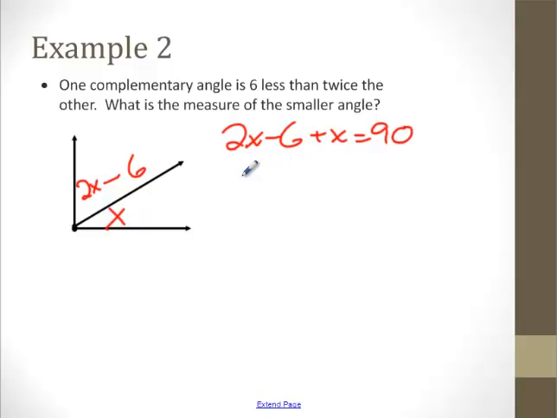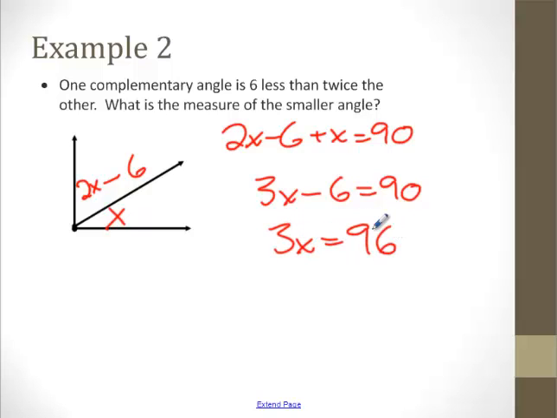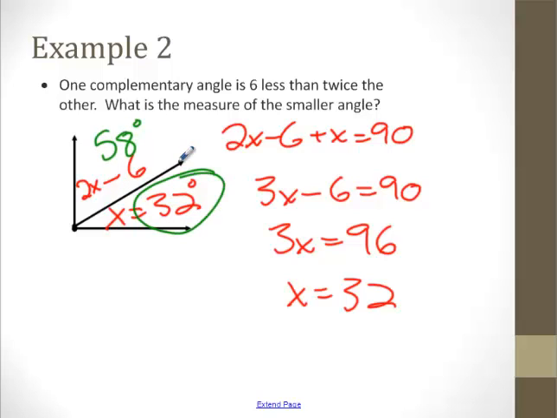So, they're complementary, which means they add up to 90 degrees. I'm going to combine like terms and work through this as quick as you can, as comfortably as you can solving. And then you divide by 3. When you divide by 3, you get x is 32. The measure of the smaller angle, we know that one's going to be 32. I'm going to plug it back in just to make sure. 2 times 32 minus 6. That one we get to be 58 degrees. So the smaller angle is 32.